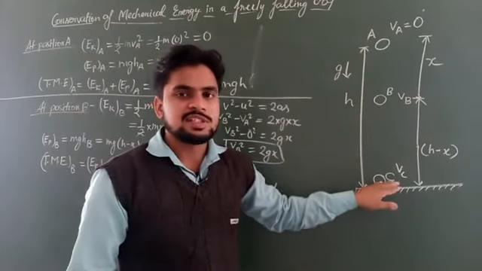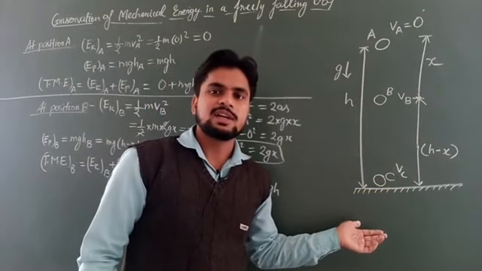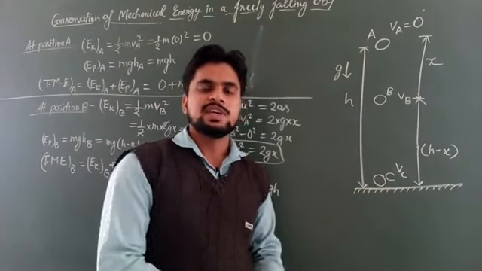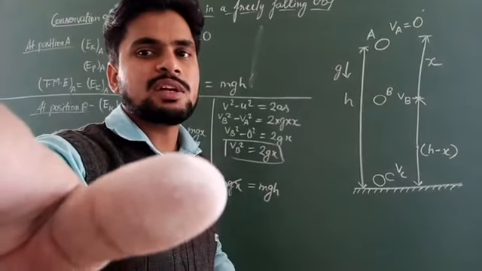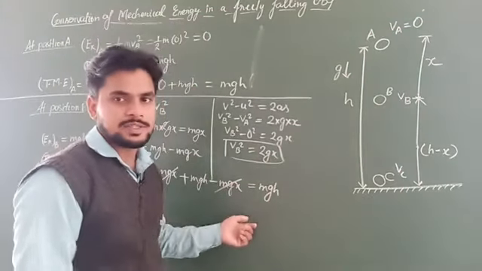Now if at the position C we find the total mechanical energy is mgh, then we can say the mechanical energy remains conserved in this case.